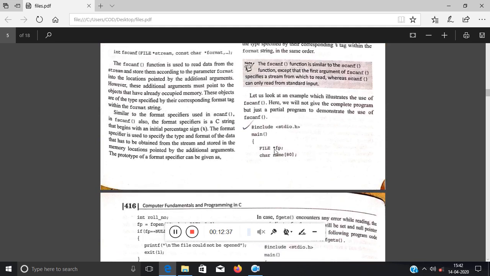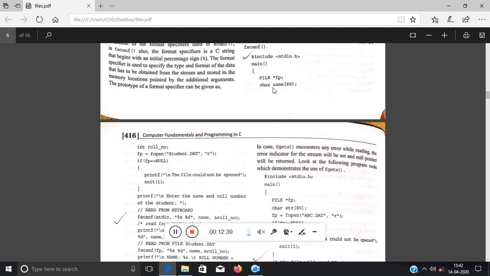See over here, FILE star fp. I am taking a character array for this, for taking the name of the file from the user, int roll. Okay, they have not taken the name from the user. The file name they have already passed, student.dat, and it is opening in read mode. This might be storing the name of some student or something like that. Okay, if opened, they are checking if fp equal to null.